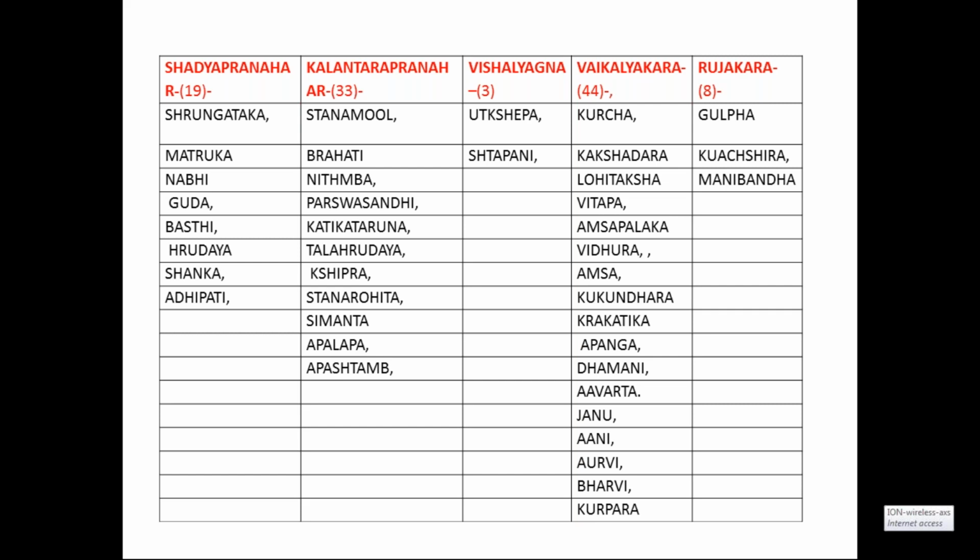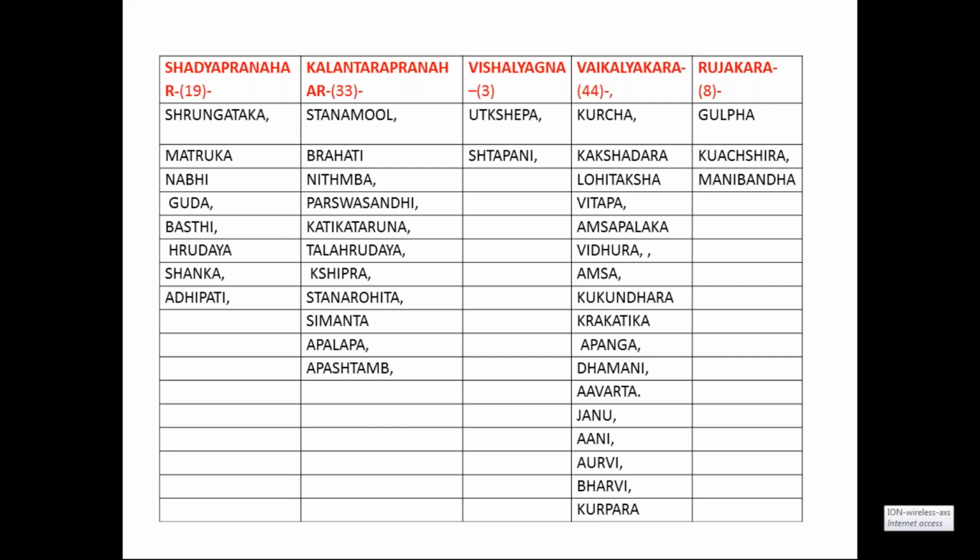Later I will tell you what type and why it is called Vishalagna Marma. I am just concentrating now on the classifications. Vaikalakara Marma: here Vikalata means deformity, deformity of any limb, upper limb or lower limb. Then the word Rujakara indicates Ruja, which means pain. If such Marmas get damaged or injured, they give rise to severe pain, because they belong to the Rujakara, and Ruja is the word related to pain.